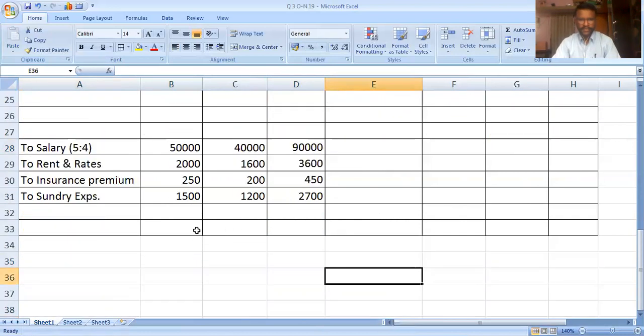I am not taking details of how to distribute, because you are already aware of how to distribute in a ratio.